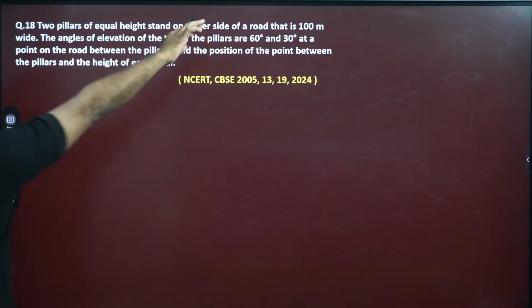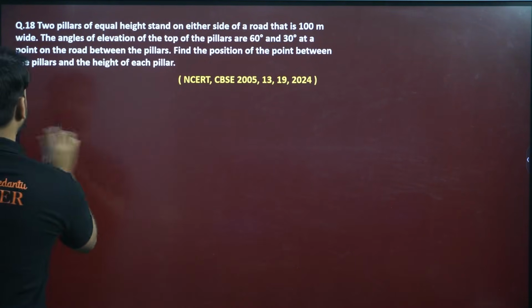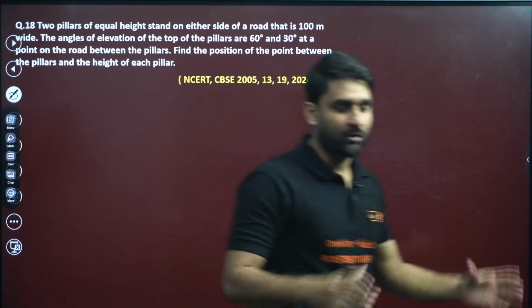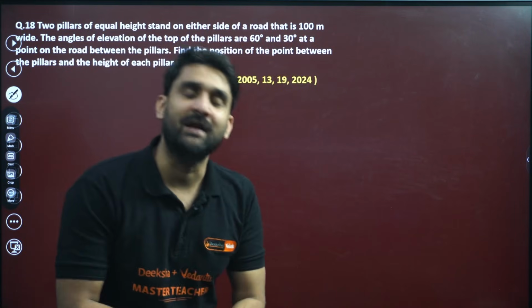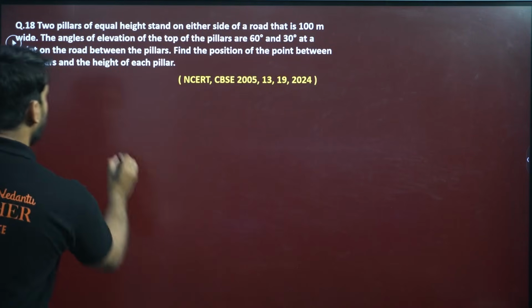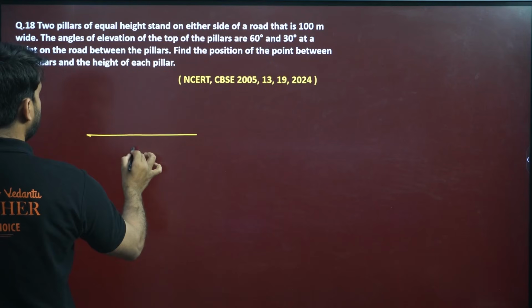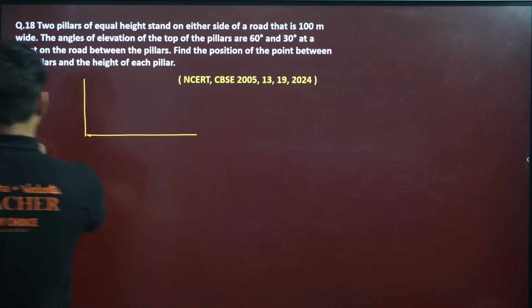Two pillars of equal height stand on either side of a road that is 100 meter wide. Okay, so this is an application of trigonometry. In applications of trigonometry, always make sure to draw the diagram clearly. If you are successfully drawing the diagram, everything will be in your hand. So this is the highway, my dear. The road is there, 100 meter wide. Okay, two pillars. One pillar is here.